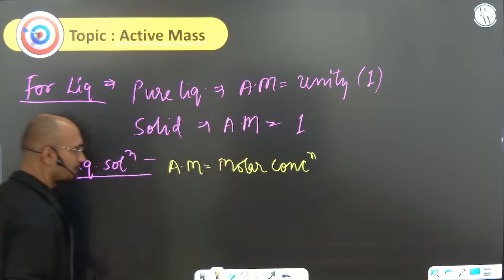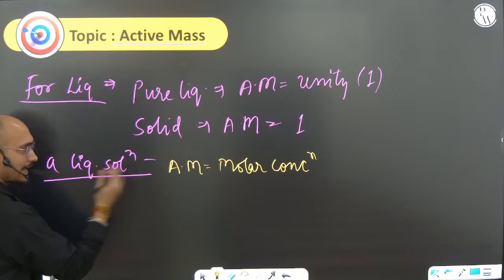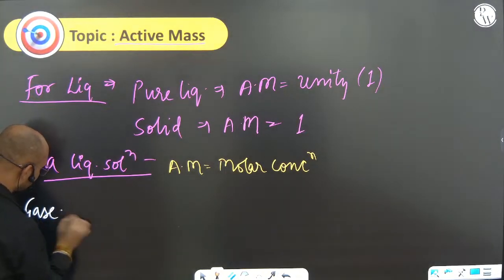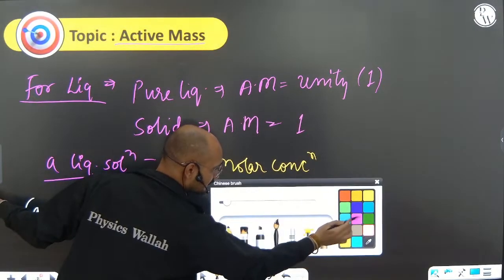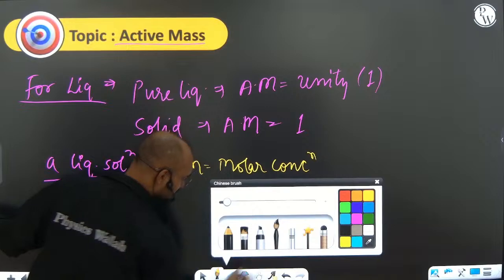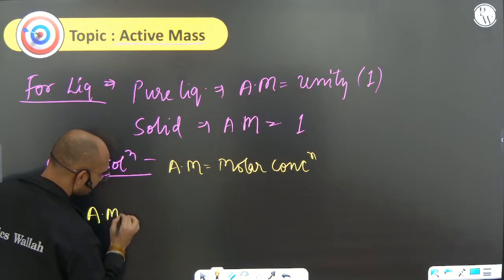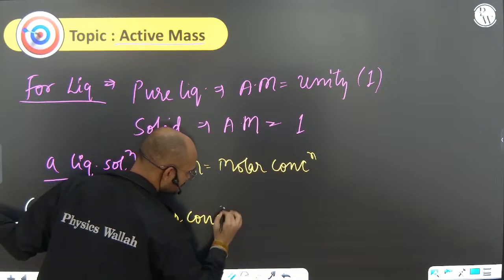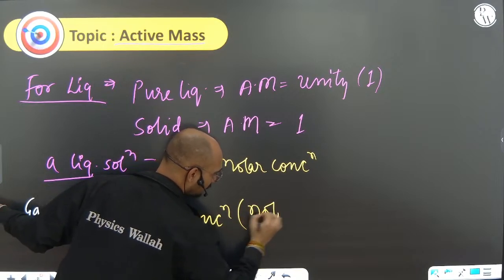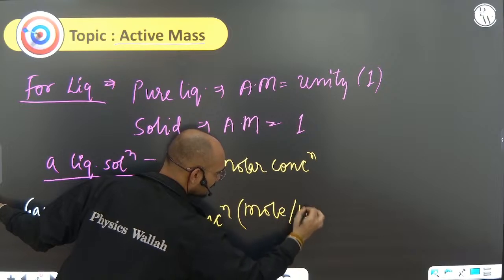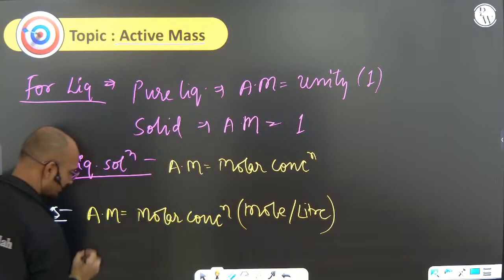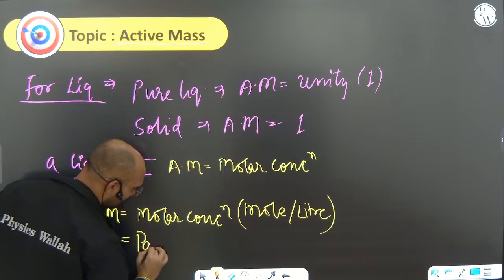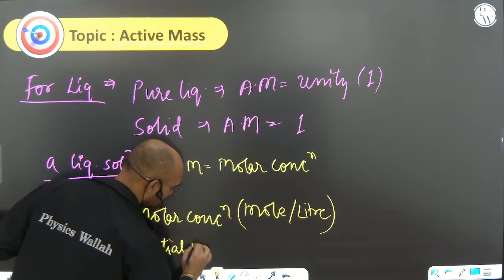Always remember, for a liquid solution the active mass is the molar concentration, and for gases it is very important to keep in mind that the active mass is either the molar concentration, that is moles per liter, or it may also be written in the form of pressure, that is partial pressure.